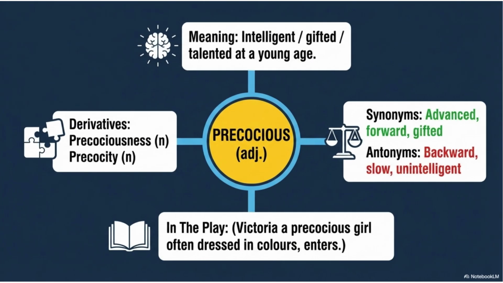Let us begin with the word precocious. It means intelligent, gifted, or talented at a young age. Its synonyms are advanced, forward, and gifted, while antonyms include backward, slow, and unintelligent. The derivatives are precociousness and precocity. In the play, Victoria is described as a precocious girl, showing her intelligence at a young age.